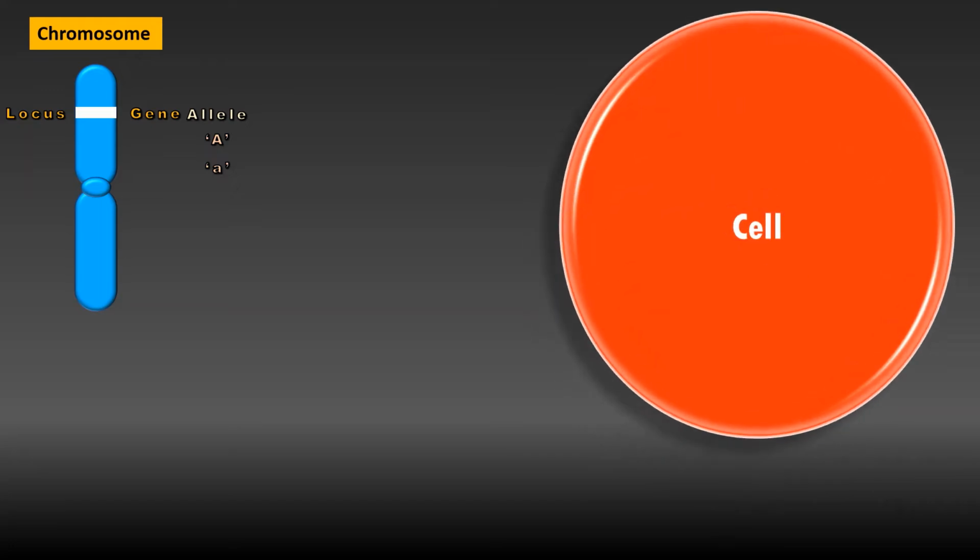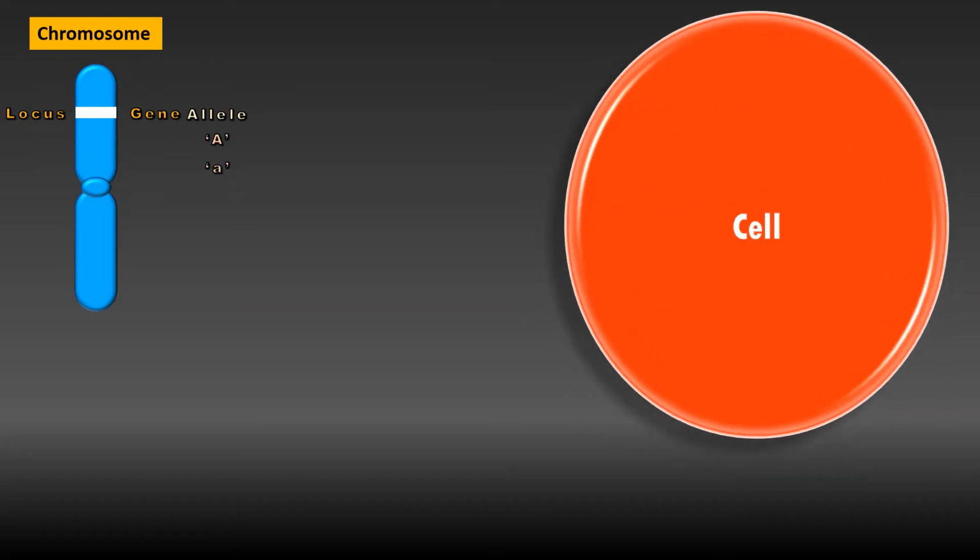Students, look at the structure of this chromosome. Any point on a chromosome is called a locus. Now this locus shows a gene, which is a segment of DNA coding for a functional protein. This gene shows alleles. So we can define allele as an alternative form of the same gene. Suppose there are two alleles, capital A and small a. As human is a diploid organism, there are two alleles for a gene.